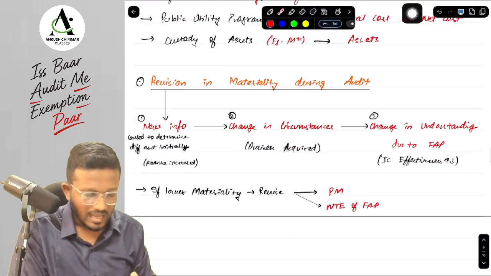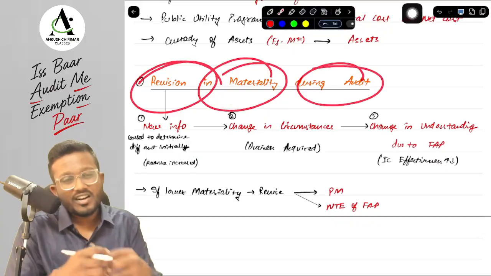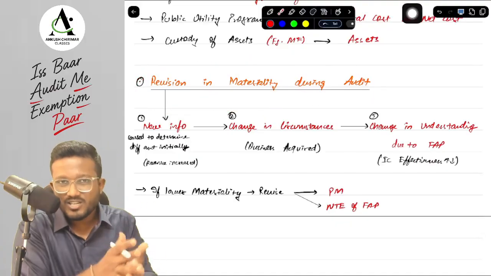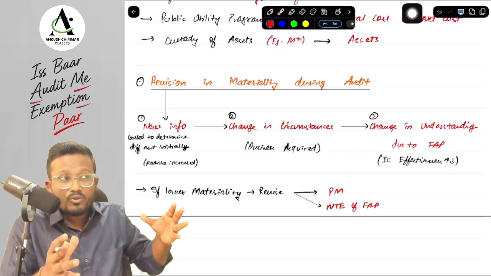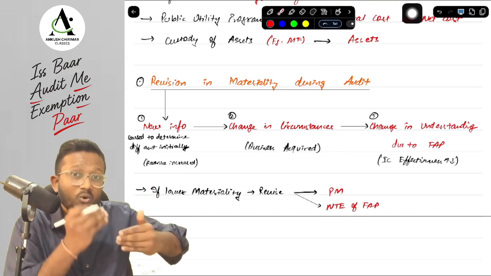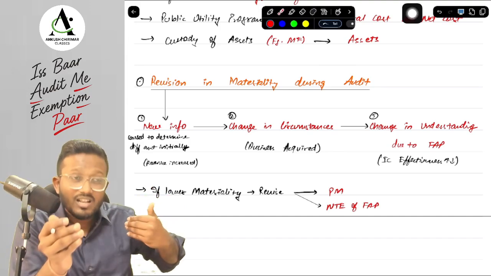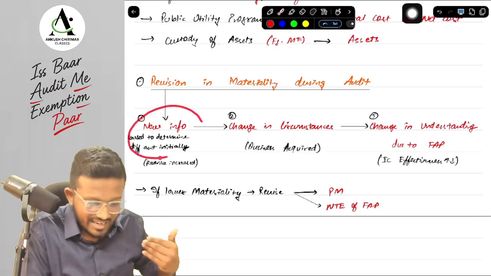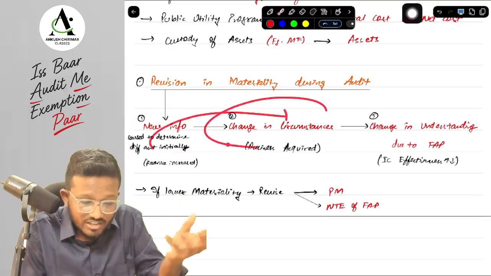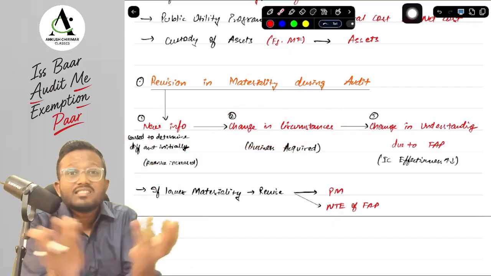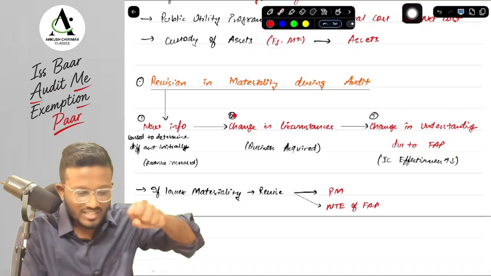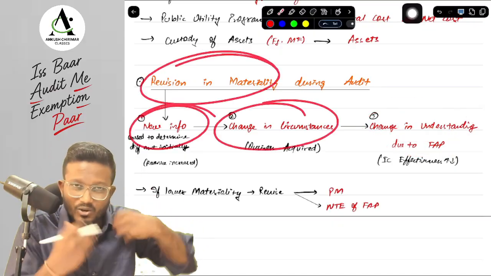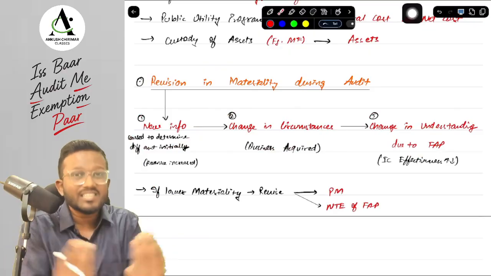Okay, yes sir. Now, can we change materiality during the audit? Yes, sir. As we change planning and strategy during the audit, we can also revise materiality during the audit. Why we will revise, sir? Suppose there is any new information which, if I had known it earlier, then I would have determined a different amount of materiality. Then I can change. Because of new information, there is a change in circumstances or there is a change in understanding due to the FAP that I have performed. Because of these three reasons, I can revise materiality: either new information, change in circumstances, or change in understanding.